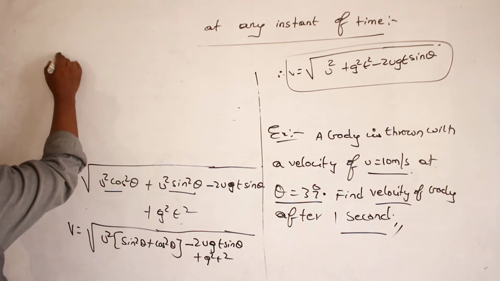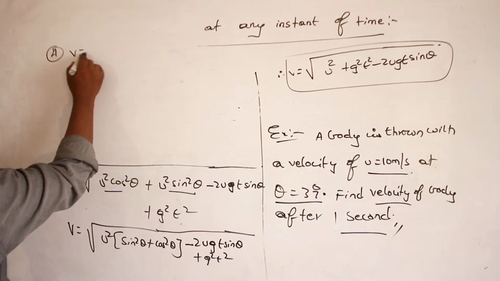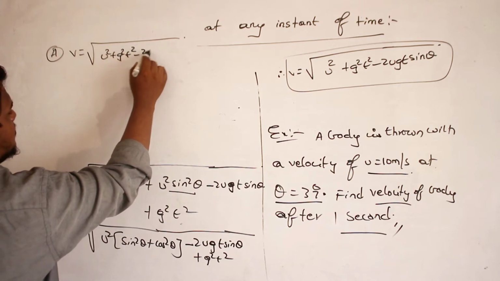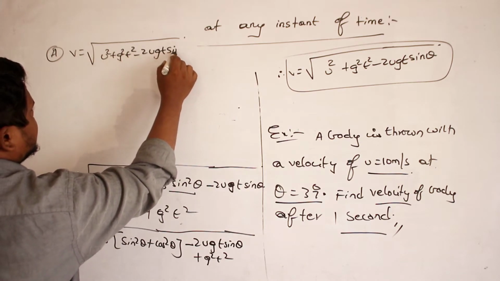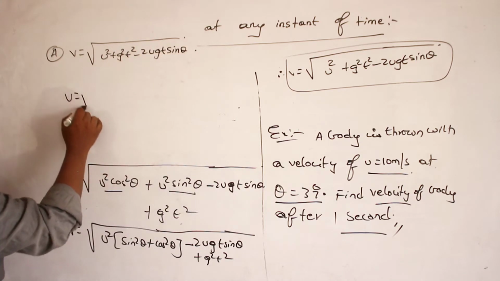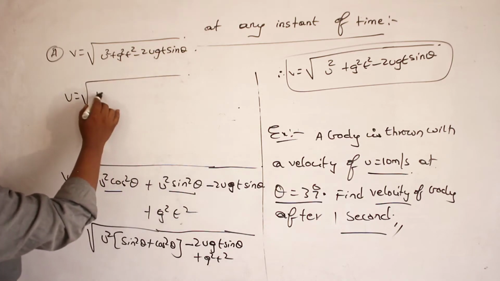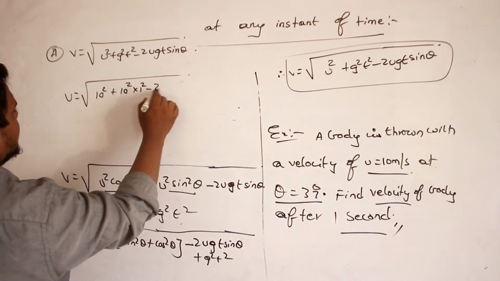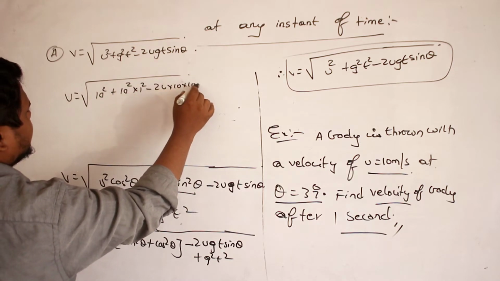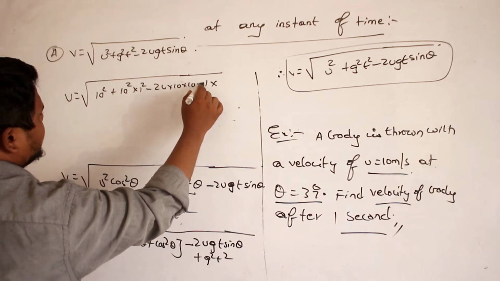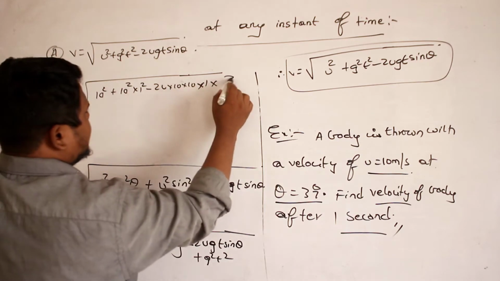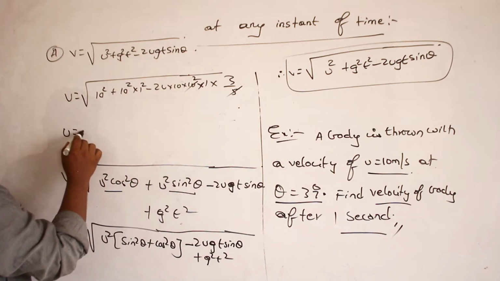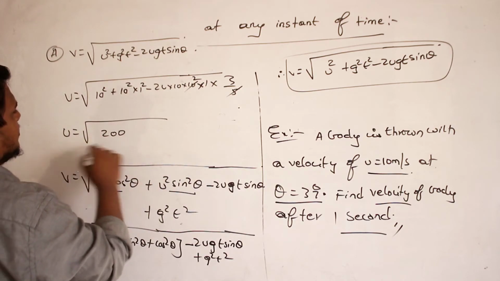Okay, ma? So therefore, the equation which we have to use is v is equal to square root of u square plus g square t square minus 2u gt sin theta. Clear, na? v is equal to square root of initial velocity is how much? 10 square plus g value is 10 square, time taken is 1 square, minus 2 into 10 into 10 into time taken is 1, sin 37. Sin 37 value how much, ma? Sin 37 value is 3 by 5. So 5 1s are 5, 5 2s are 10. Clear, na?